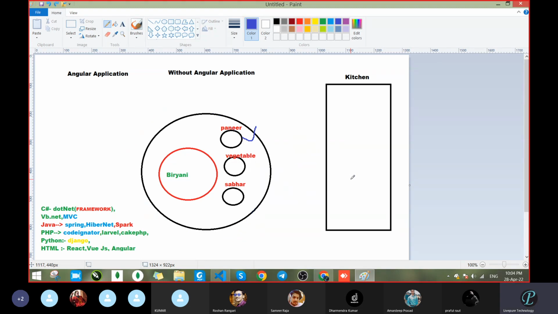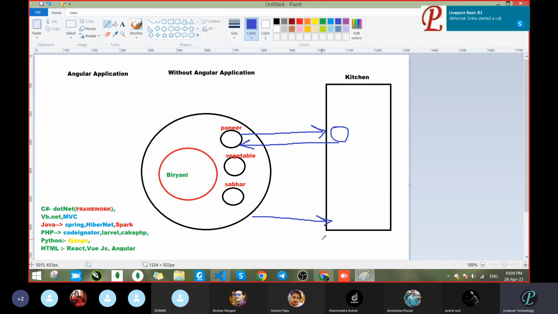Second case, in place of taking the complete plate, what will we do? We will take just this bowl to the kitchen, and we will take that bowl, means paneer, and then we will come back. Is this possible or not? Is there any other possibility also? Means we discussed two cases. In one case, we are taking the complete plate itself, and then we are coming back.